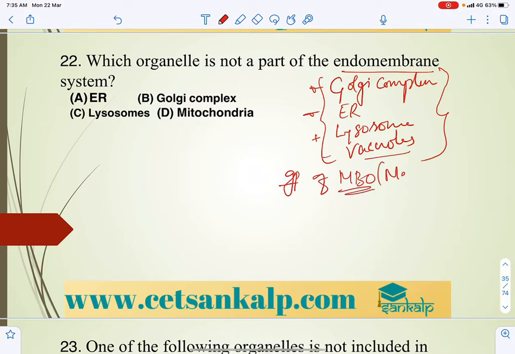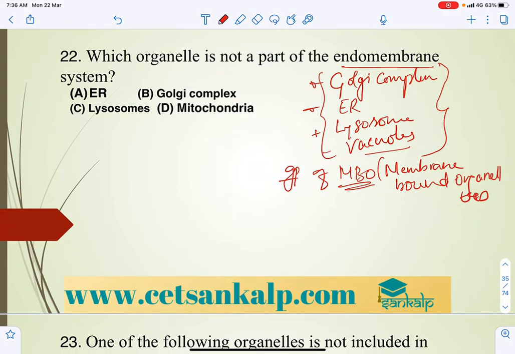MBO means membrane bound organelles, which perform their function, right? A group of membrane bound organelles work or show their function in close coordination.